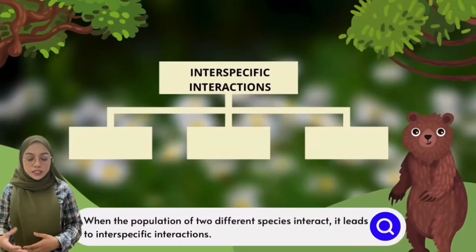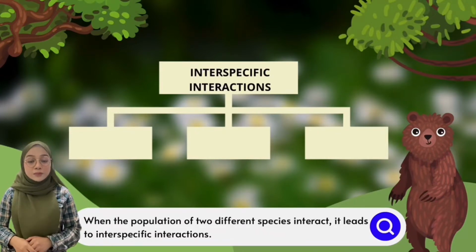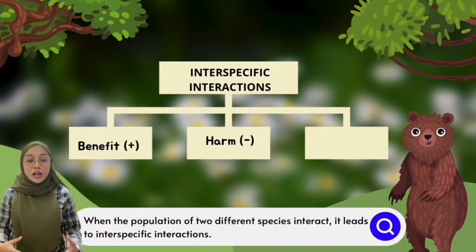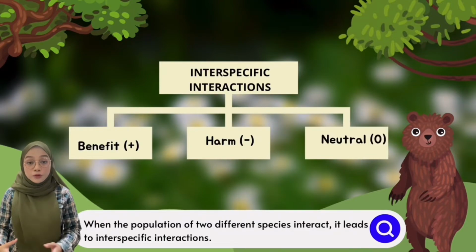In every habitat, plants, microbes, and animals interact in various ways to form a community. When populations of two different species interact, it leads to interspecific interaction. Such interaction may benefit, harm, or have a neutral effect on one or both species.